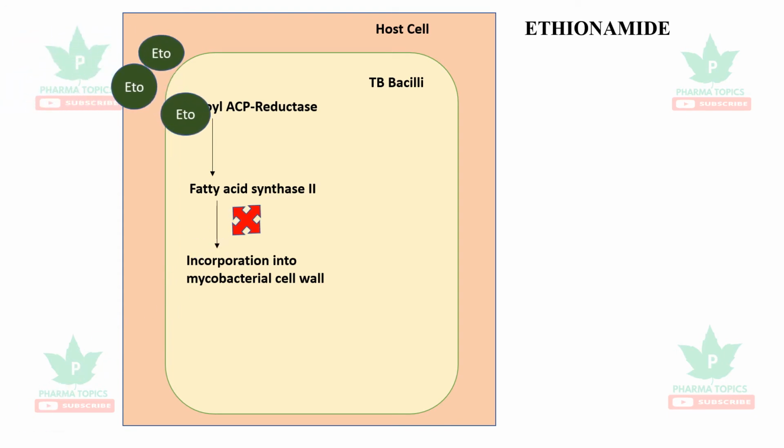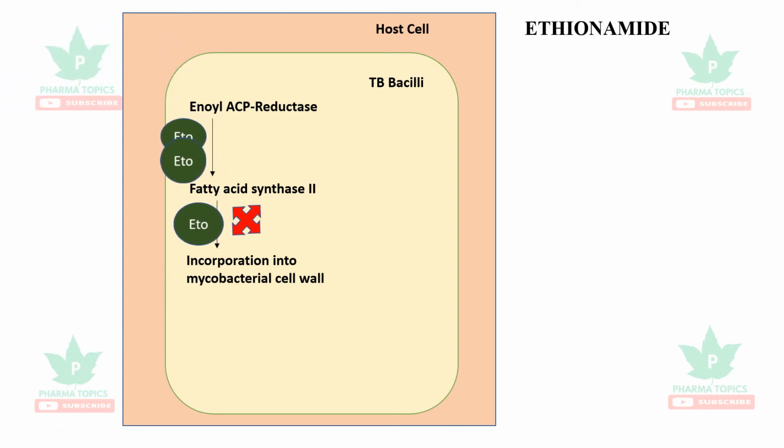So when ethionamide enters into the cells, it inhibits both the enzymes enol ACP reductase and fatty acid synthase 2, which leads to deprivation of the essential factors to maintain the integrity of the mycobacterial cell wall, and that leads to the bactericidal effect of ethionamide.